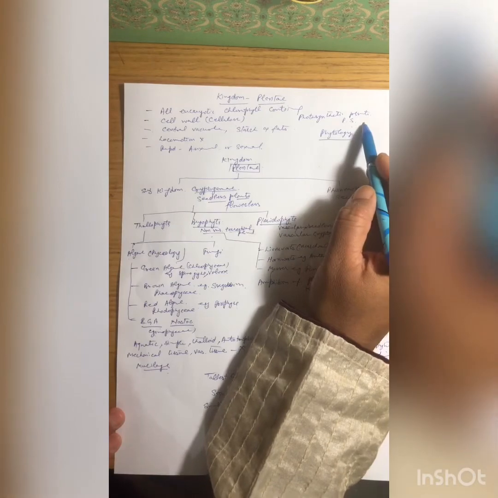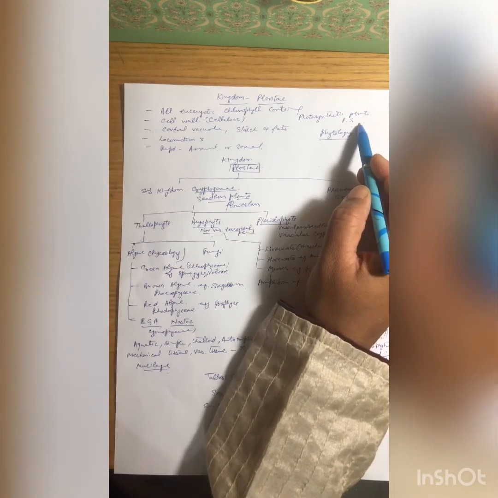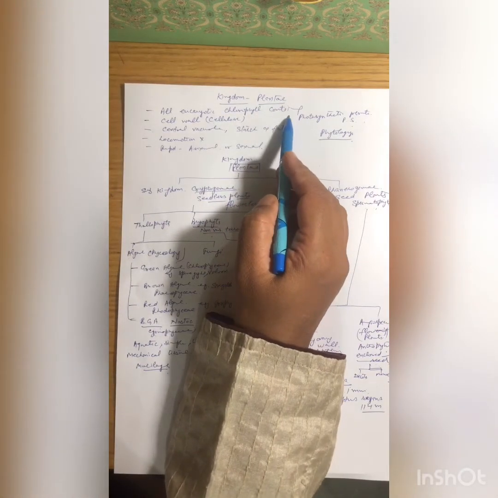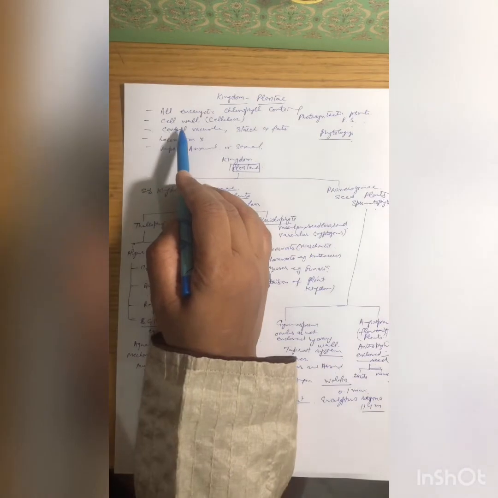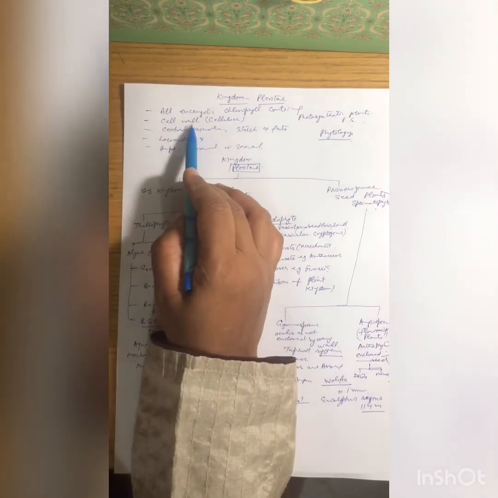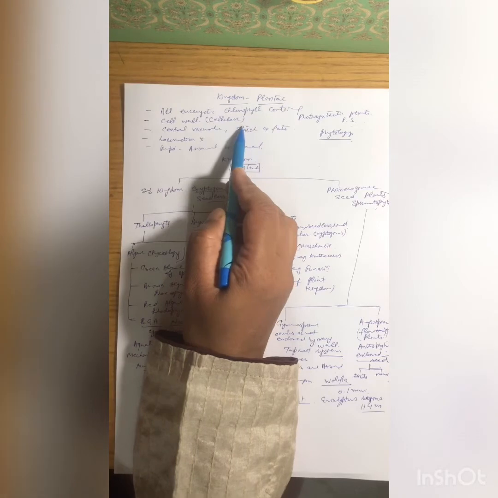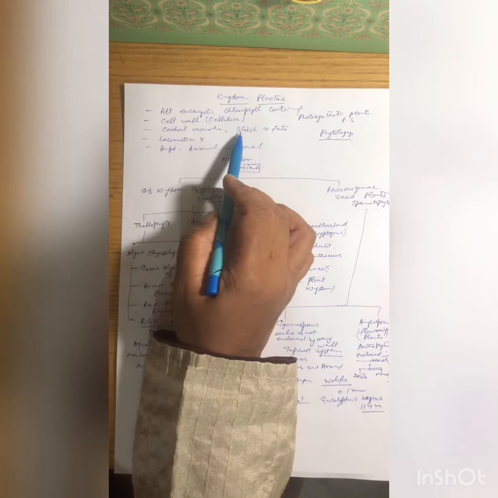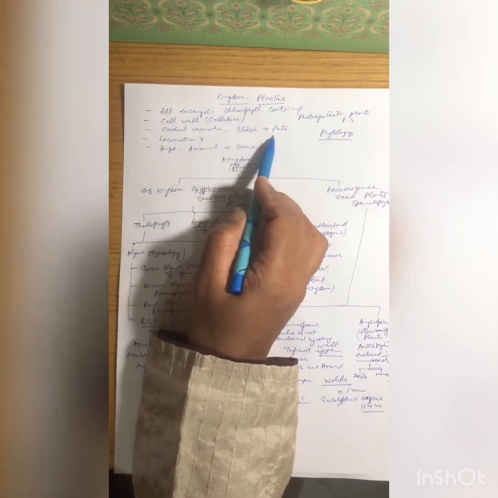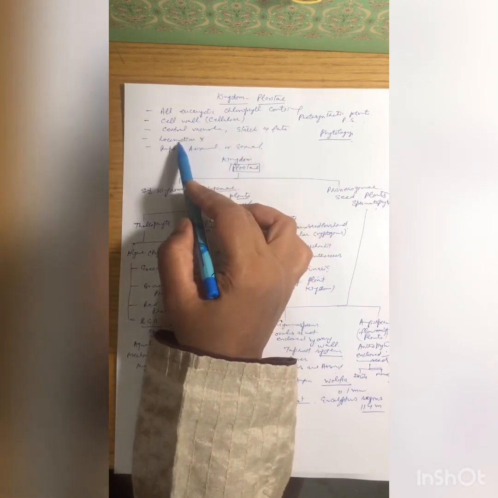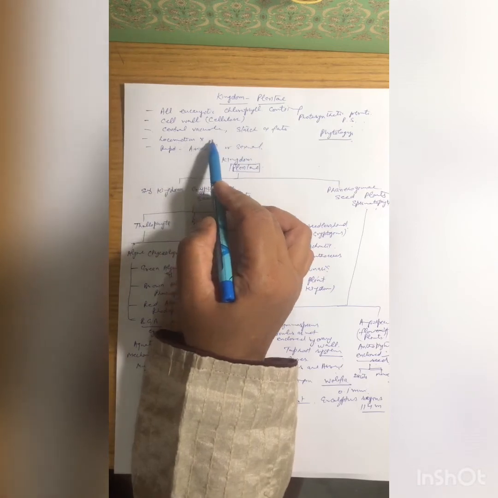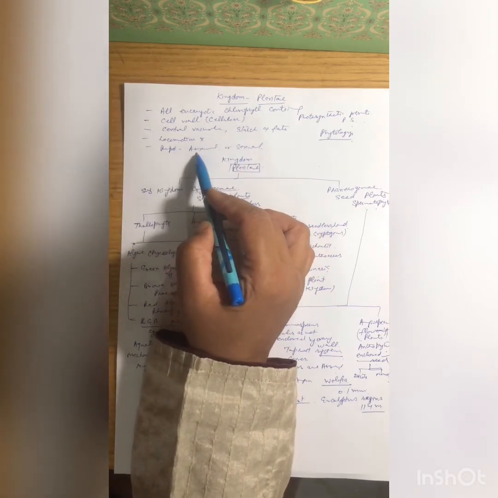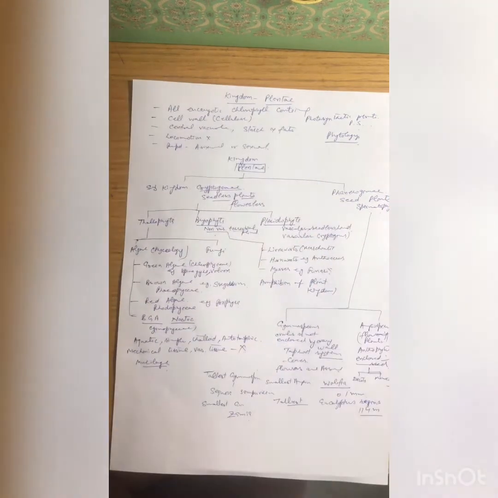Green plants can perform the function of photosynthesis, and this kingdom includes all eukaryotic chlorophyll containing organisms called plants. The second main characteristic feature of the plants is cell wall, and this cell wall is made up of cellulose. Cells contain central vacuole and have reserve food in the form of starch and fats. Locomotion is absent in the plants except some unicellular forms. Reproduction is both sexual as well as asexual.